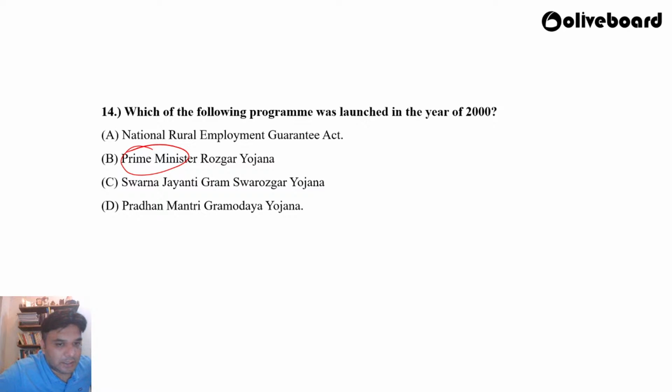So which of the following programs was launched in the year 2000? Aniket feels it is D, that is Pradhan Mantri Gramodaya Yojana. Soumya feels it is C. Ranjita feels it is A, which is National Rural Employment Guarantee Act. Aniket feels it is D. Shubham feels it is C. So Nilesh A, Soumya A, Sagar A, Manjot A, Mahesh C. Okay. So this is a very simple question. It could be asked for a one marker.